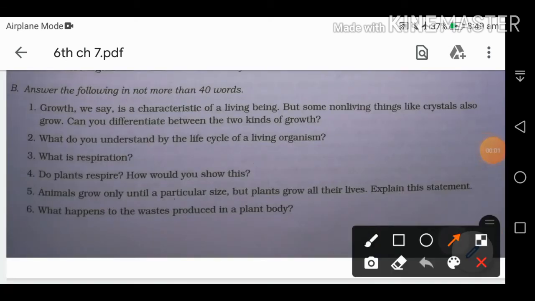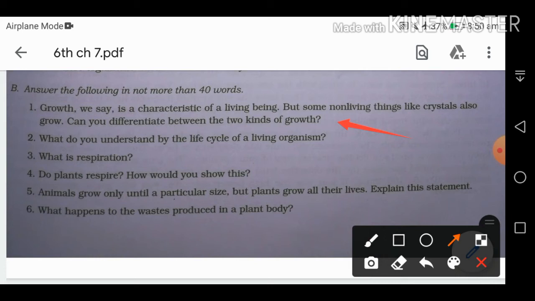Now we have part B. The first question: growth we say is a characteristic of a living being, but some non-living things like crystals also grow. Can you differentiate between the two kinds of growth? Yes, non-living things like a sugar crystal also grow, but in that case the sugar is added from the outside. But in living things, the cells grow or redivide from the inside.